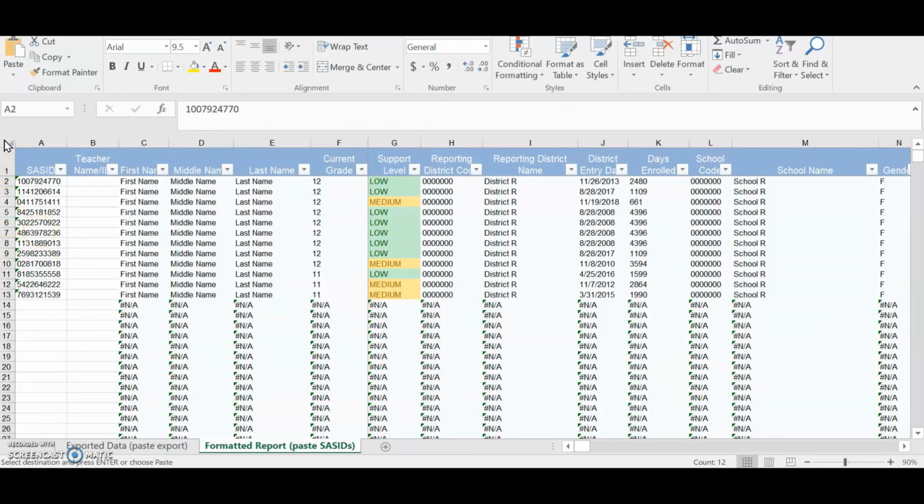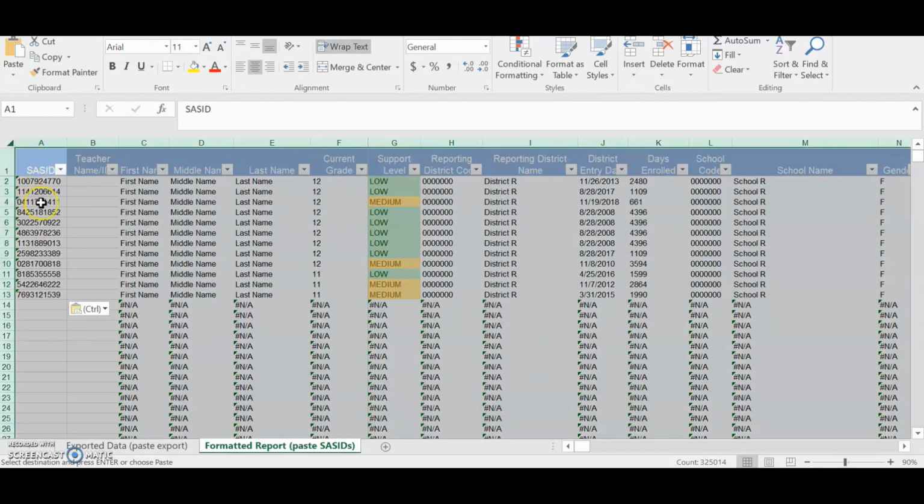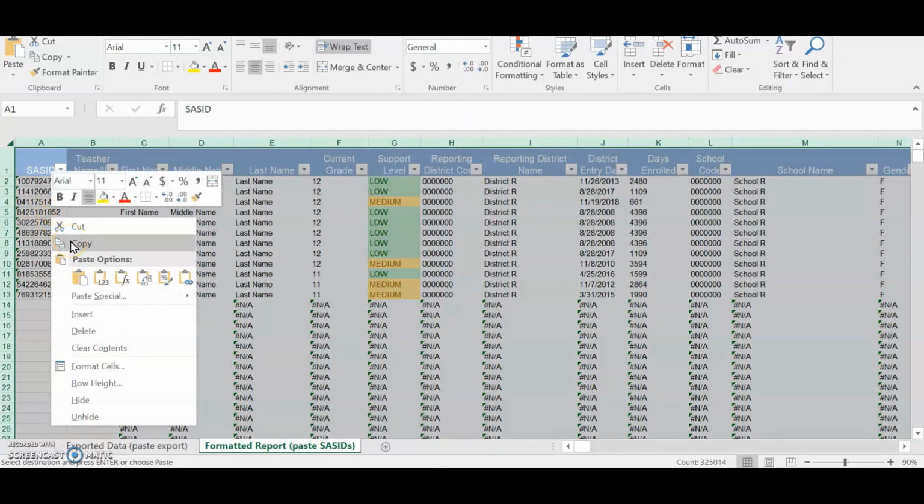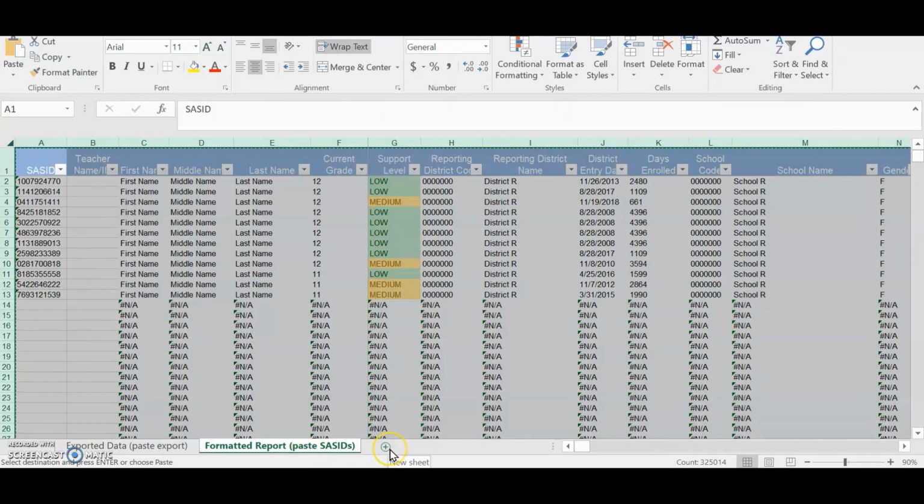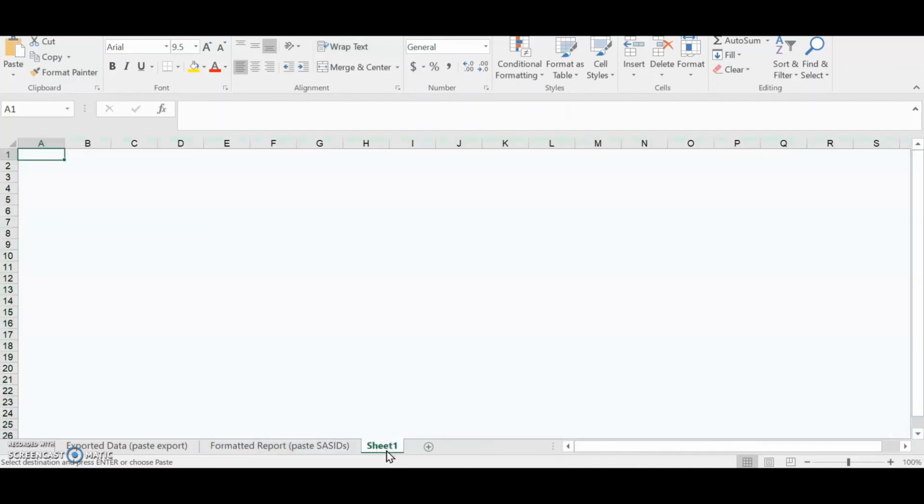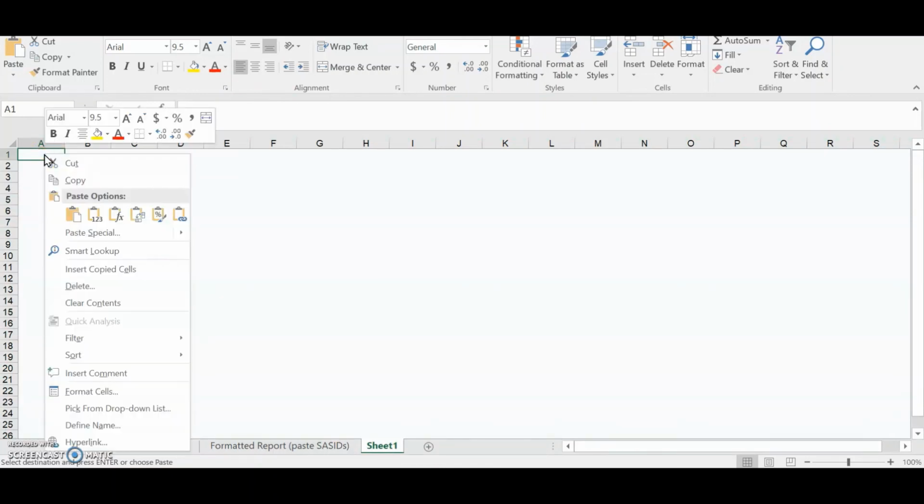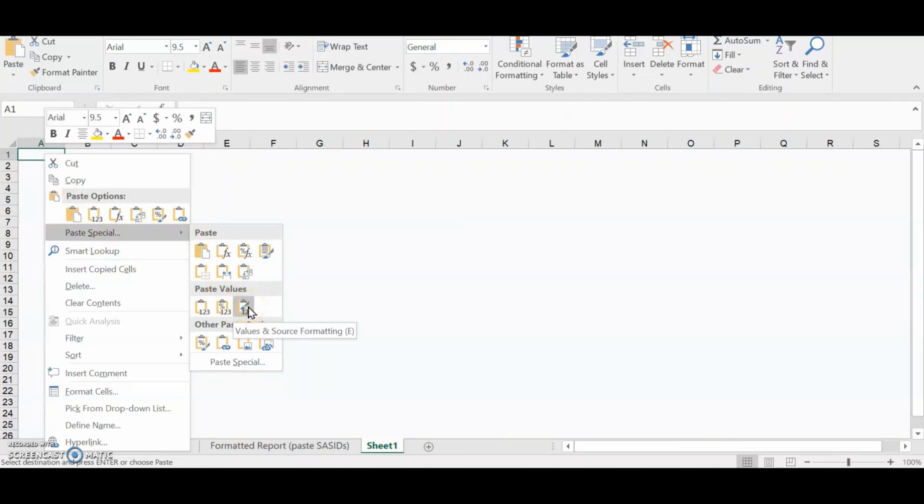You can either select all or a group of cells within the sheet. Right-click anywhere on the selection and select Copy. Click the Insert Worksheet tab with the plus mark at the bottom of the screen. Right-click cell A1 on the new tab, which will be called Sheet 1. Select Paste Special and paste source values and source formatting.